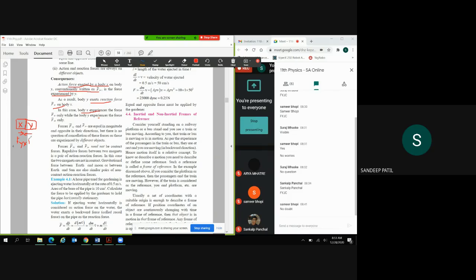Fxy. Okay, so both of these are equal and opposite and apply in the same line of action, right? So यही बताना चाहते हैं।